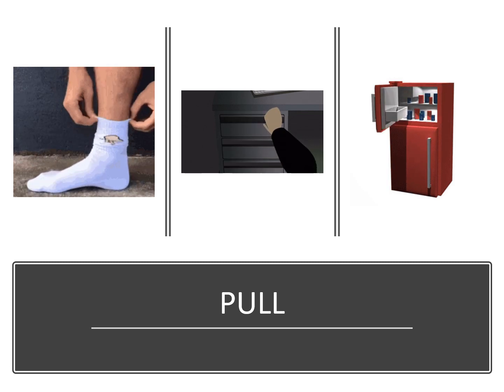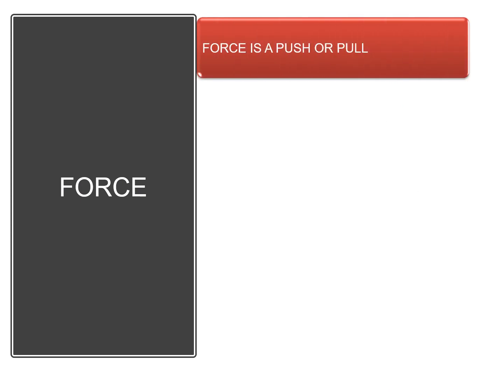In terms of definition, force is push or pull to an object.